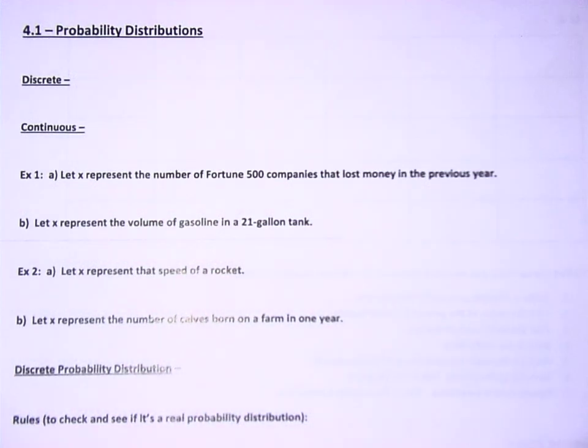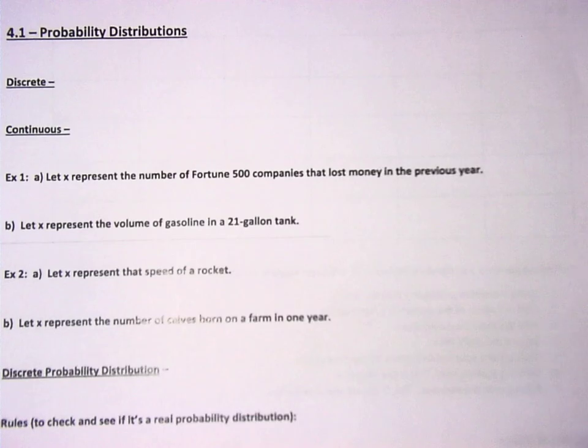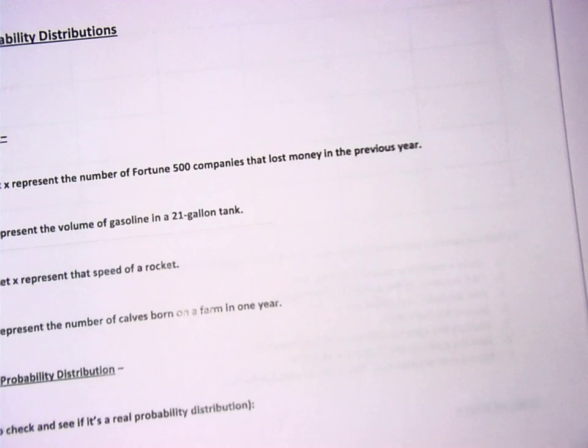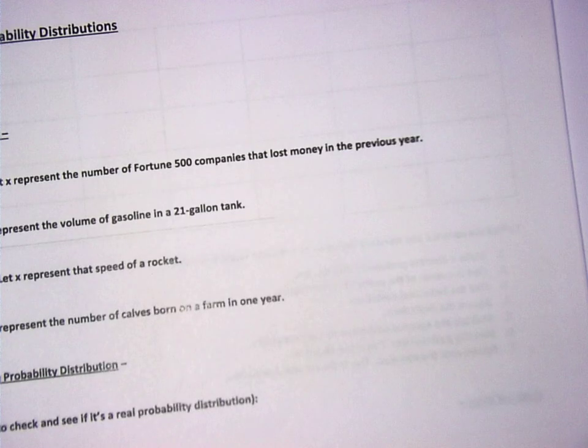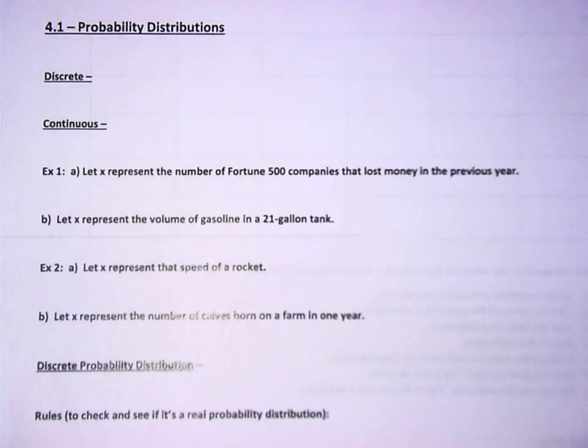It'll be fine. Okay. So today we're talking about probability distributions, which is another chapter on probability. These are about specific kinds of distributions you're going to deal with. Probability distributions are just writing down all the possibilities and what the probability of every possibility is. So there are two kinds of probabilities. One is called discrete and one is called continuous.